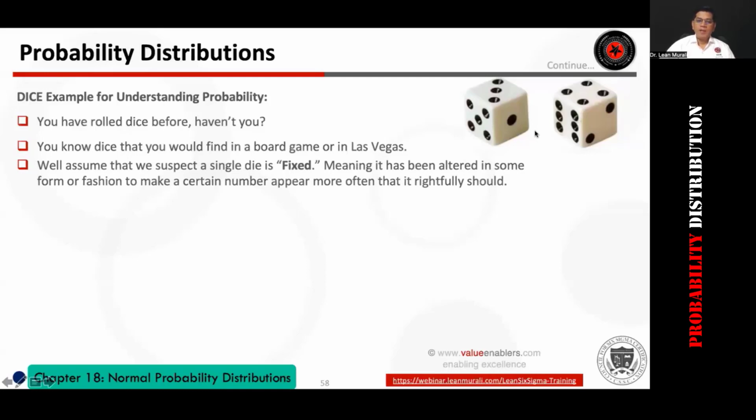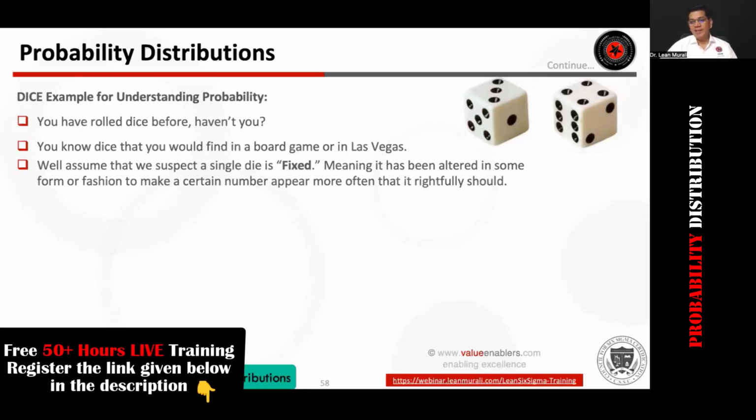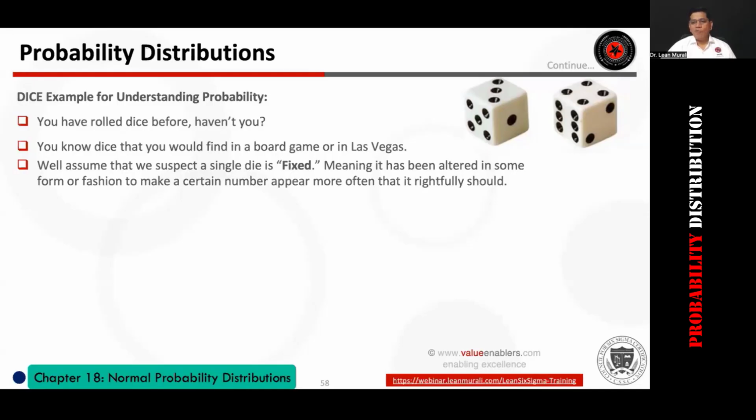Assume that we suspect a single die is fixed, meaning that it has been altered in some form or fashion to make a certain number appear more often than it rightfully should. How many of you have seen those fake dice in some sort of casino games? Type in the chat box.